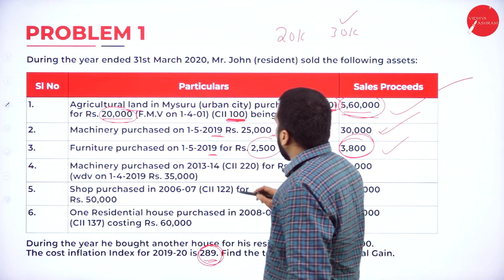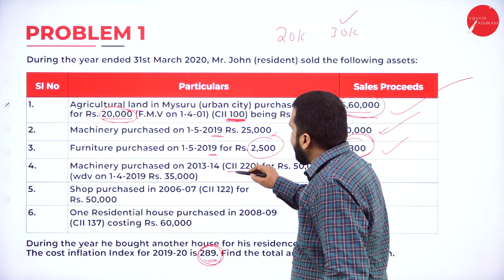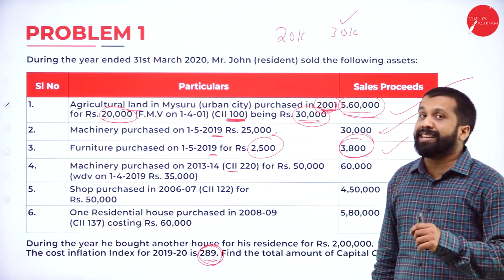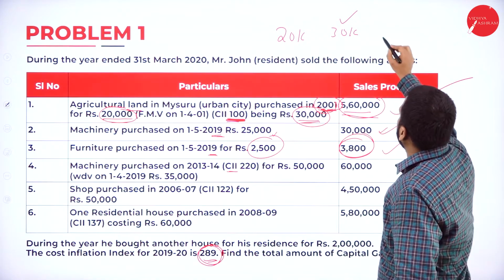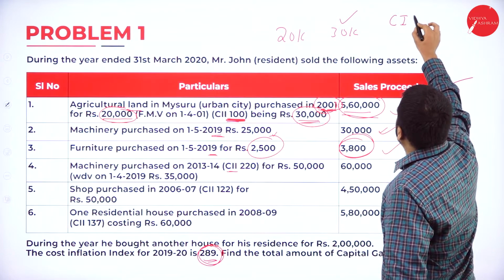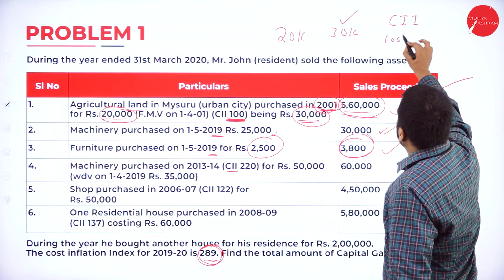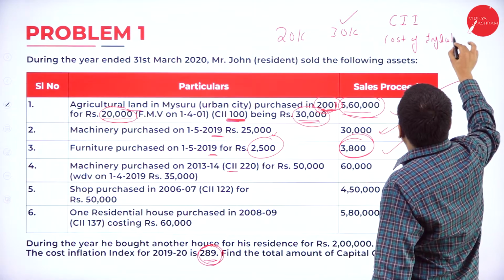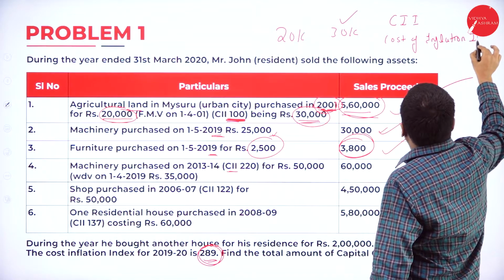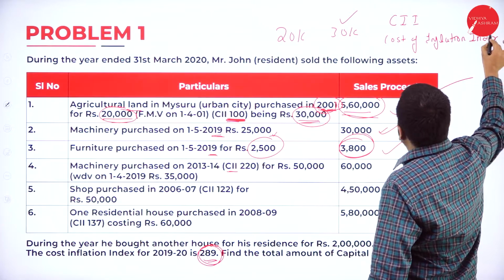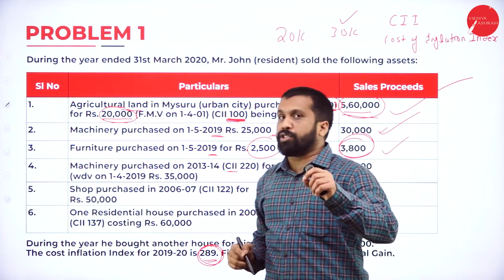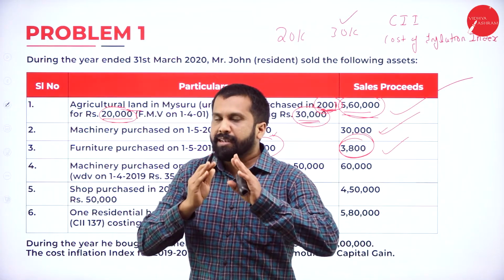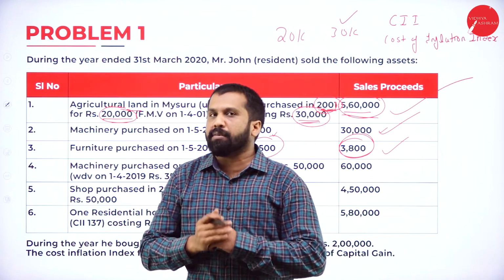Machinery purchased, with CII, cost of inflation index. I'll write: CII stands for cost of inflation index. Clear? Wherever the question talks about long term, it is easy to find out whether it is long term or short term.